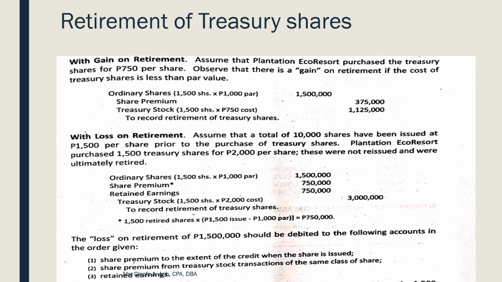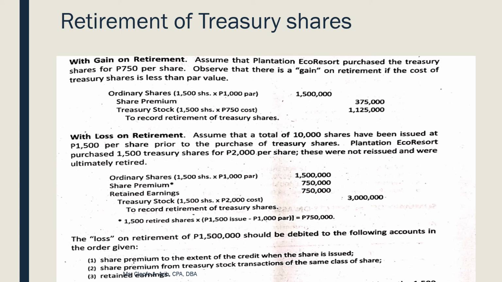Now, balikan natin. Di ba dun sa example natin, binayback natin yun at how much? At 2,000 per share. Now, what if yung binayback natin at 2,000 per share, hindi na natin siya i-reissue. Instead, anong gagawin natin? I-retire na natin siya. So, again, we debit ordinary shares, 1,500 multiplied to your, of course, par value.